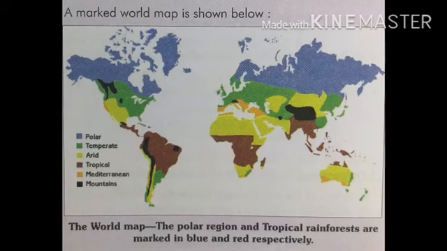Now, the adaptation in animals to the tropical rainforest. The tropical rainforests are located around the equator. The climate of the tropical rainforest is hot, about 15 degrees Celsius to 40 degrees Celsius, and humid. This region gets plenty of rainfall due to warmth and humidity.